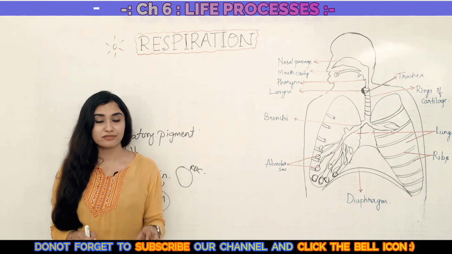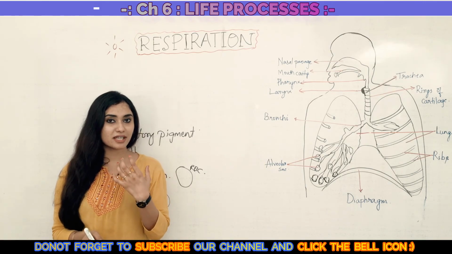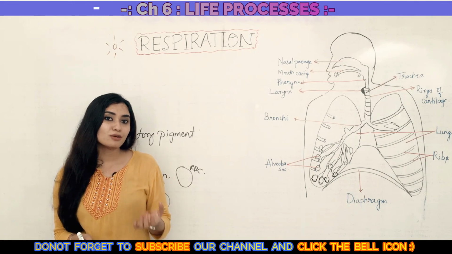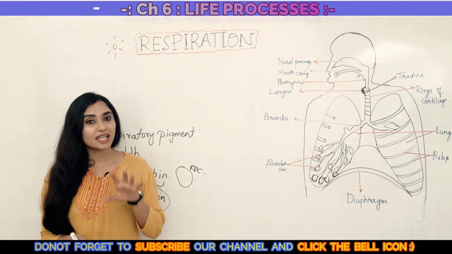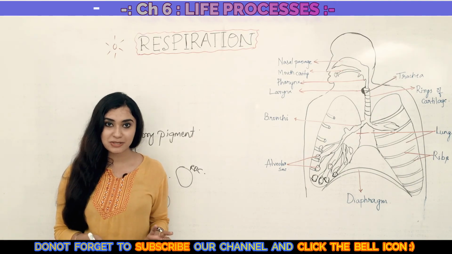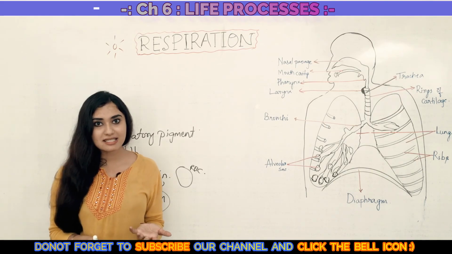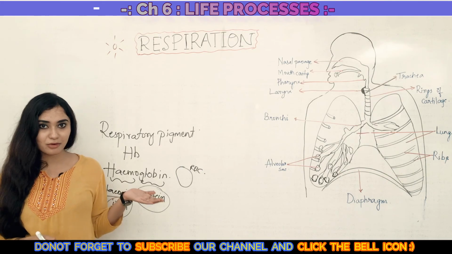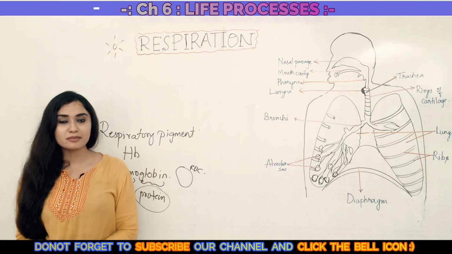And you know, if diffusion alone were to move oxygen from the lungs to the different parts of the body, it is estimated that moving a molecule of oxygen from the lungs to the toes would take almost 3 years. But with the help of hemoglobin, see how quickly it happens. Aren't you glad that you have this respiratory pigment in your body? So this is all about the respiratory system in humans.